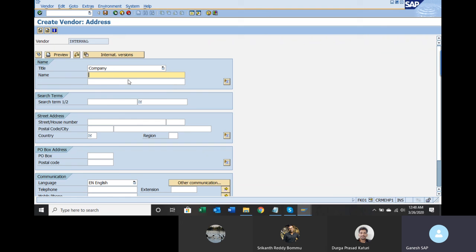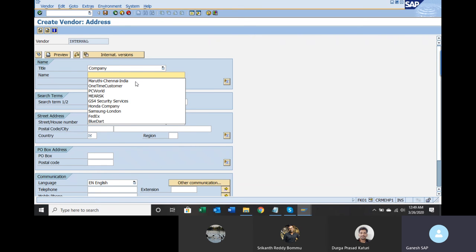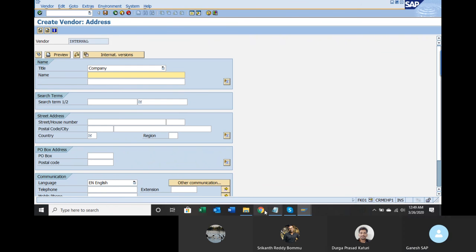Title, company name. So Maruti company vendor. This is a service vendor, right? I will say electricity. What is the electricity board in Hyderabad, any idea? TSEBA, Telangana State Electricity Board, something.